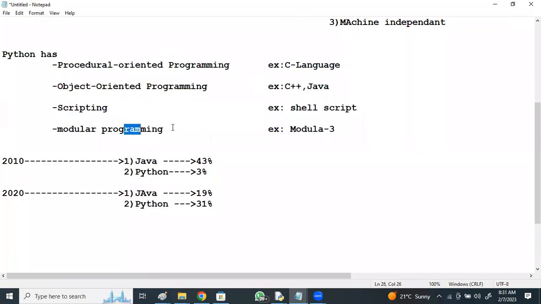And also modular programming. Python has got a great boom today because of this modular programming. Nearly 89,300 inbuilt modules Python is providing for different domains, right? Whatever domain you are from, Python is providing a module.